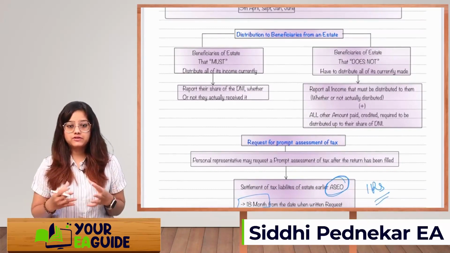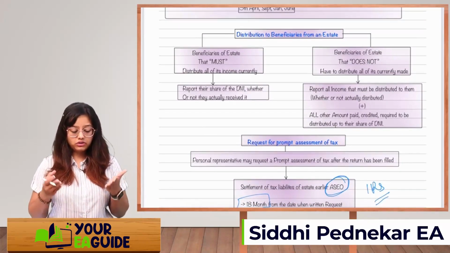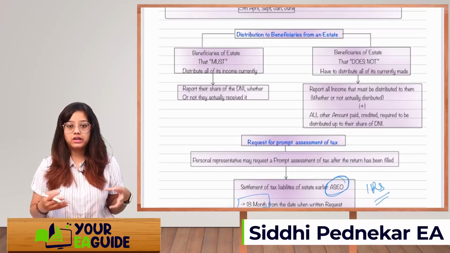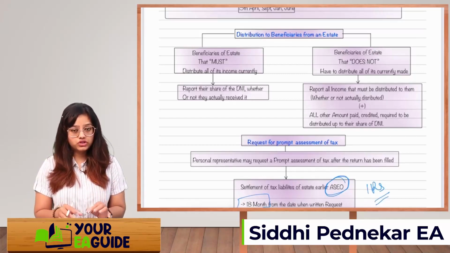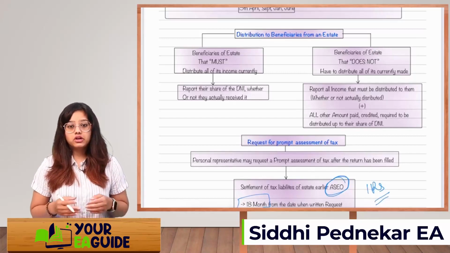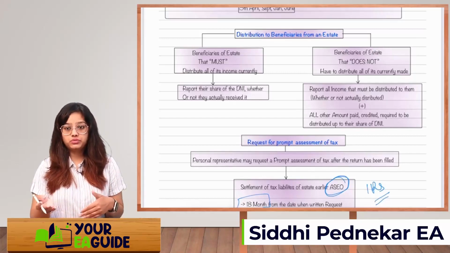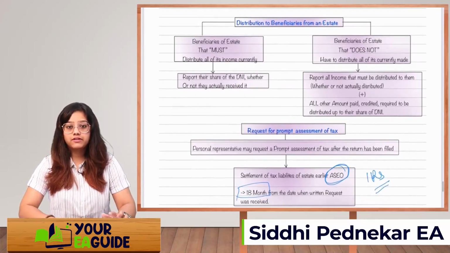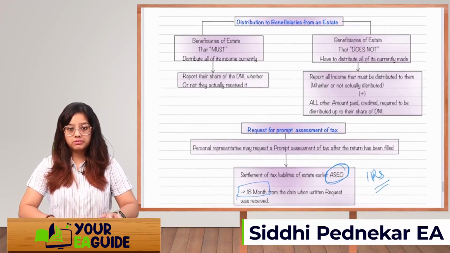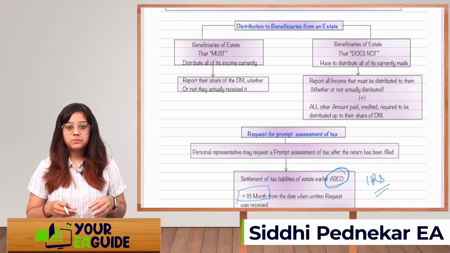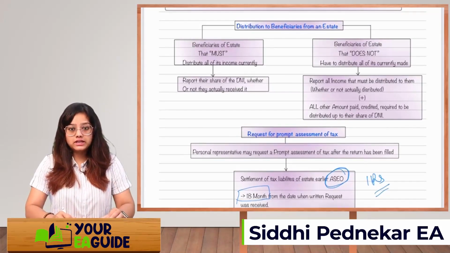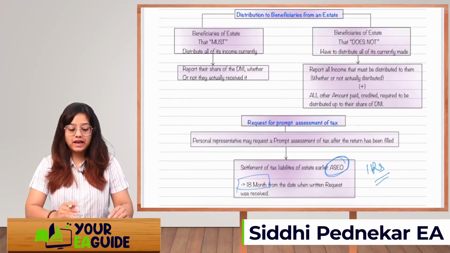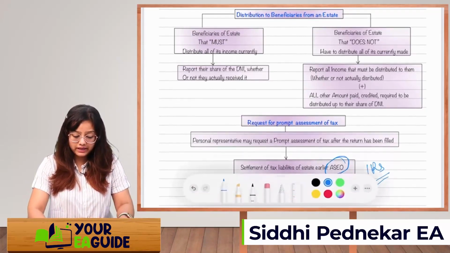Whenever the estate is formed, they can make an arrangement, make an agreement that whatever income is there, they are going to distribute it. Or second, it's not necessary that all the income will get distributed, some part will get distributed, right? So let's talk about the first case. If they have agreed to distribute all the income, means the beneficiaries of estate that must distribute all its income currently, then they will have to report their share of DNI, distributable net income.